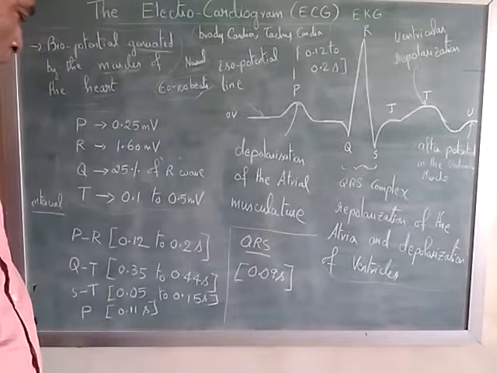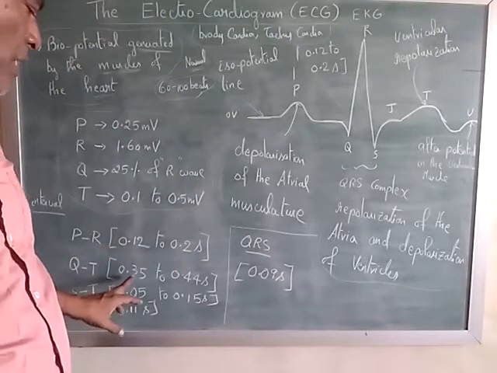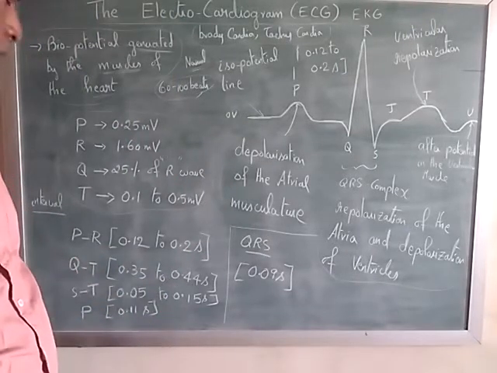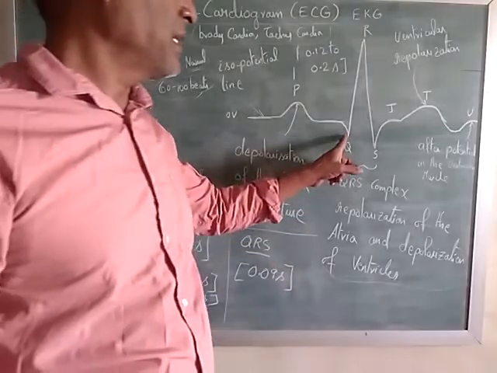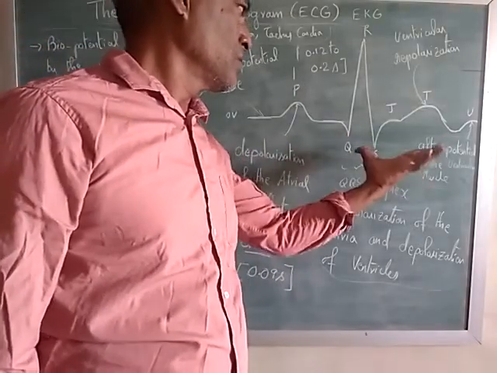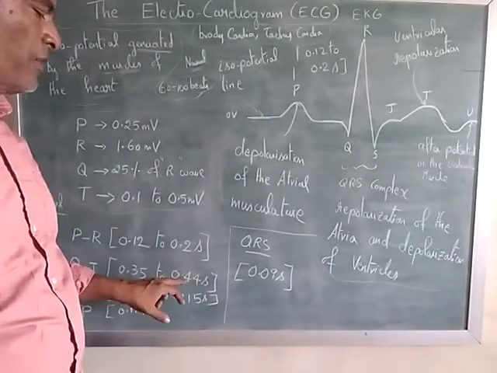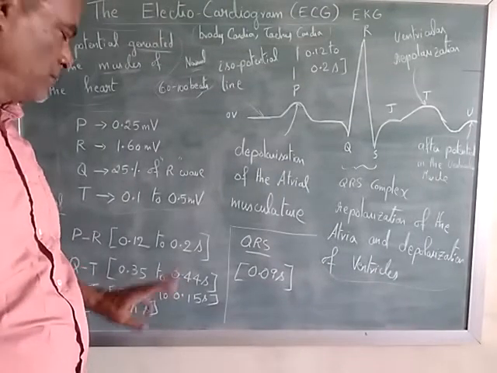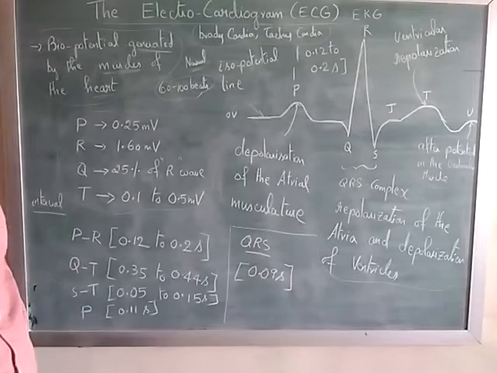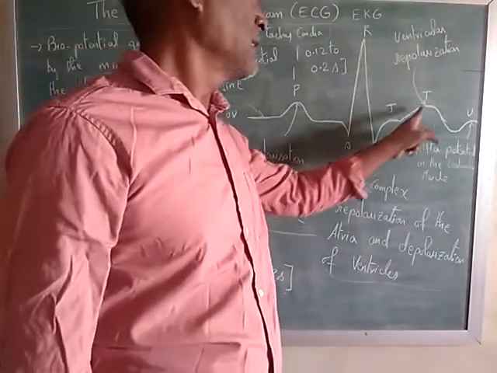Okay. Then QT, 0.35 to 0.44 second. Q is here, T is here. So this time duration is 0.35 to 0.44 seconds.